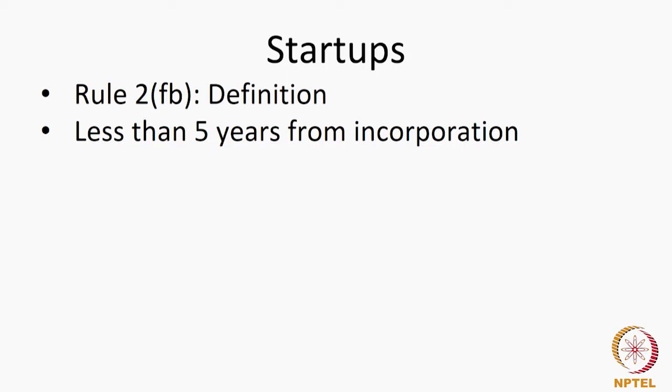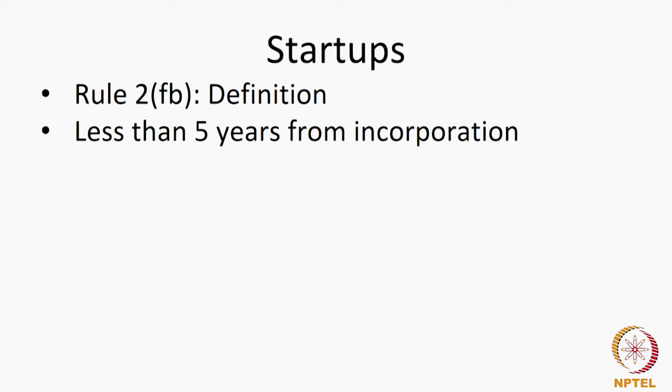Now, we use the word incorporation, we understand that the entity could either be a private limited company under the Companies Act or a registered firm registered under section 59 of the Partnership Act or under the Limited Liability Partnership Act 2002. Now, this gives a startup the status of an entity.